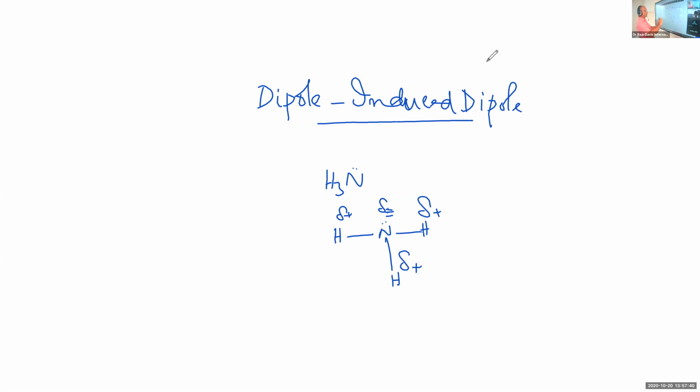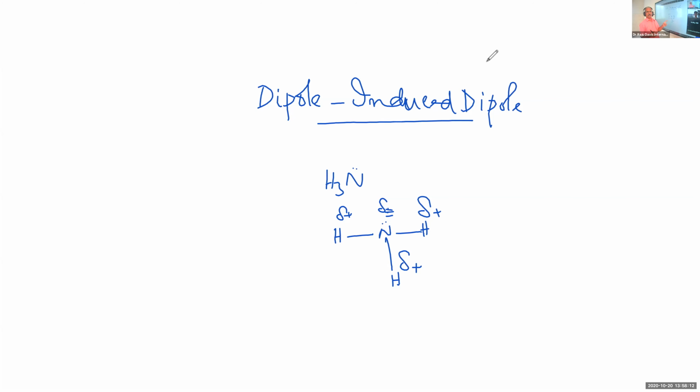Now, when such a molecule approaches a neutral molecule, for example benzene, which is not a permanent dipole, not a dipole at all, there is formation of a temporary dipole by the presence of this permanent dipole.